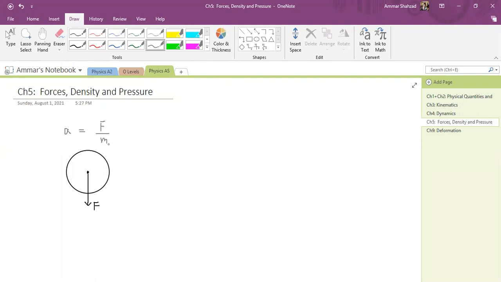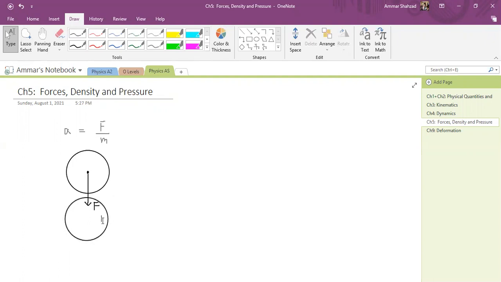But this will not cause any turning effect. This ball will not start to spin, right? So this is one effect of force, that it causes acceleration. The object starts to move completely.